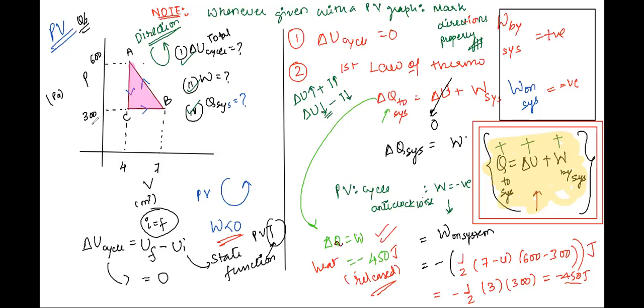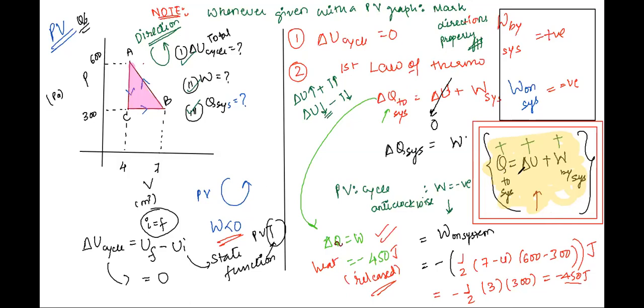Yes, sir. Clear? So delta U is, in chemistry, the sign convention is just the opposite of this. That's how physics and chemistry differ. I think you have thermochemistry, where you read about kinetics. I think the name of the chapter is thermodynamics only there also, right? Yes, sir. Thermodynamics. So there and here there is some difference, and this is the difference. The difference can be learned in our case.